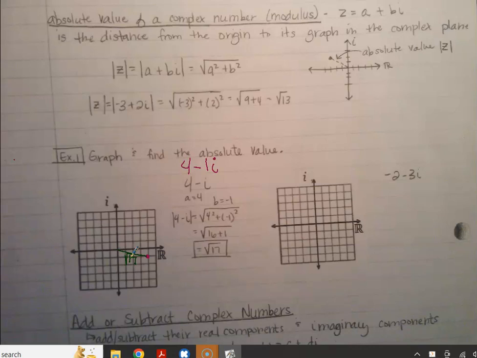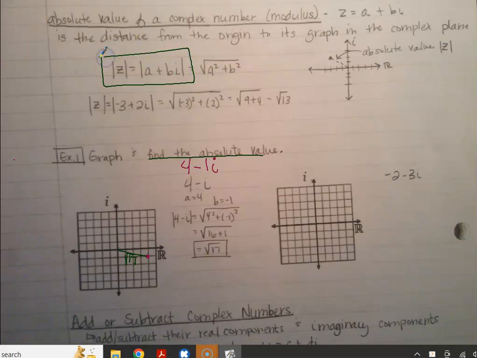If they ask you to do a problem in the book, all you're going to get is 4 minus i. In this case, it says graph and find the absolute value. Not to solve, but we're finding the absolute value. So we had to plug it into this formula.